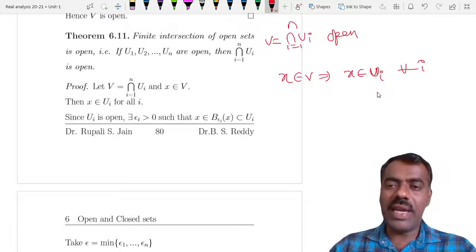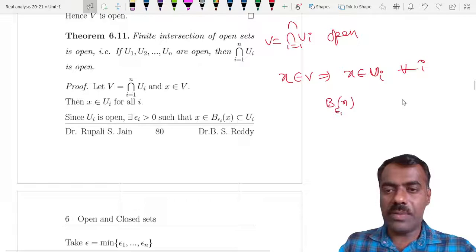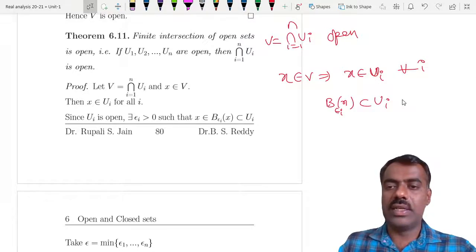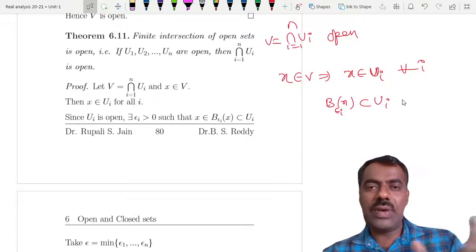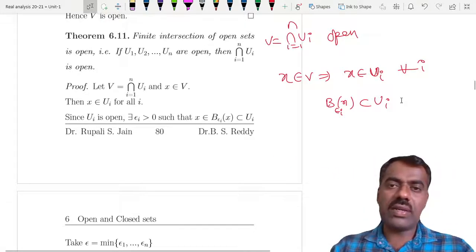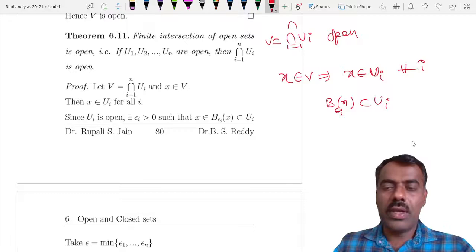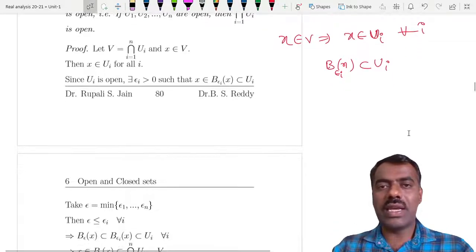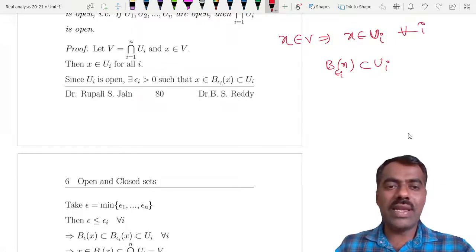So we have B(x, epsilon_i) contained in U_i. If one ball is in U1 and another ball is in U2 and so on, remember x is common; x is the center point for all such balls. Therefore you can always find a smaller ball which is contained in U1 as well as U2 as well as Un and so on.